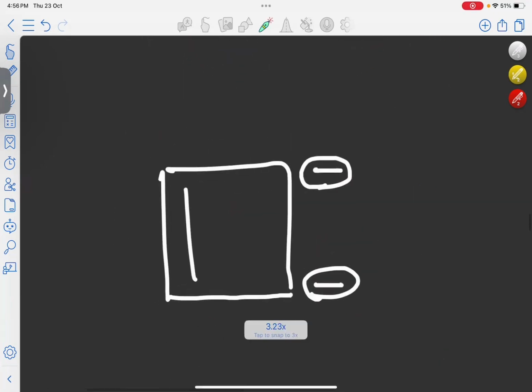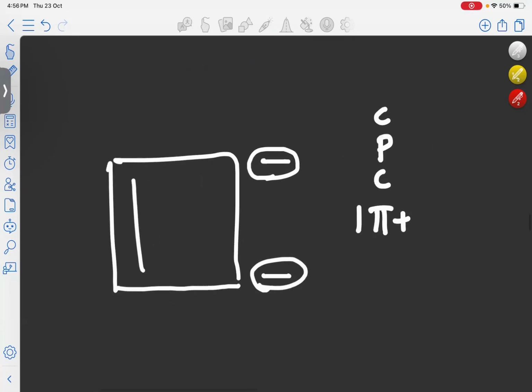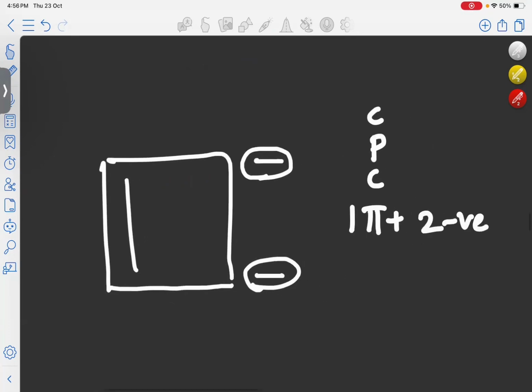Now look at this molecule. Here, again, this is a cyclic molecule and every atom is sp2 hybrid, so it will be planar. And here also we can see the conjugation like this. So this molecule is also conjugated. And next we have to see the electron count. Here, 1 pi bond and 2 negative charges are taking part in the delocalization.